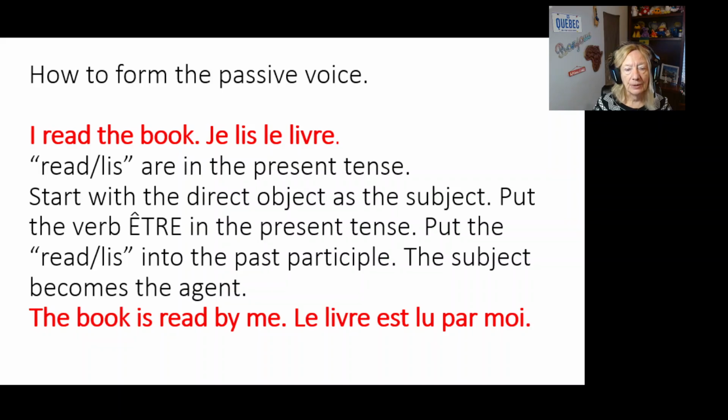I read the book. Je lis le livre. Read, lis are in the present tense. Start with the direct object as the subject. Put the verb être in the present tense. Put the read, lis into the past participle. The subject becomes the agent. The book is read by me. Le livre est lu par moi.